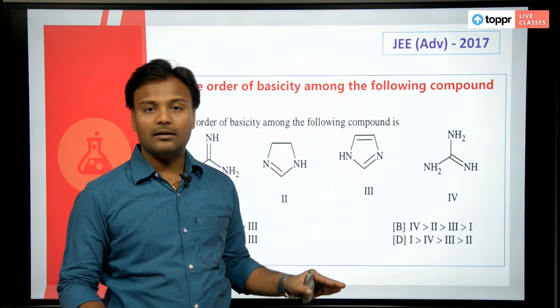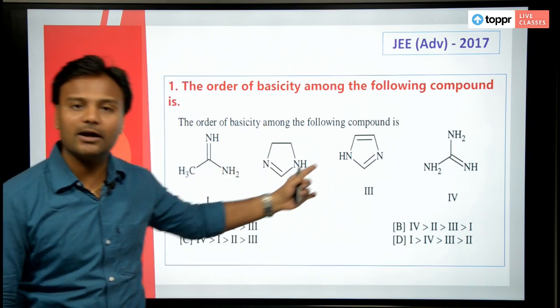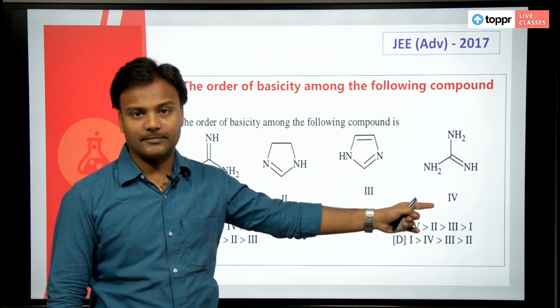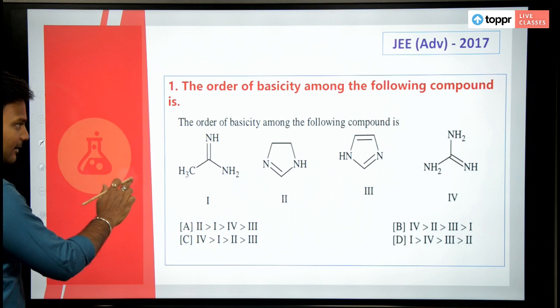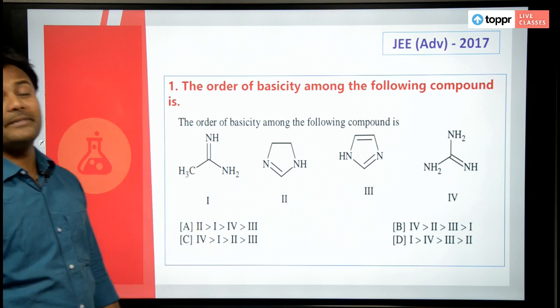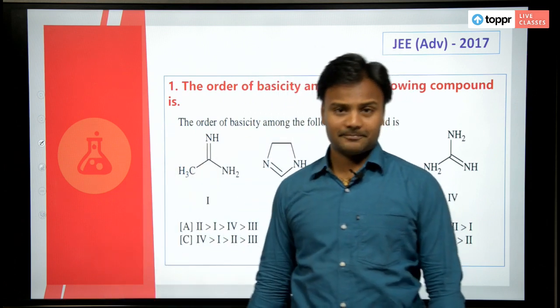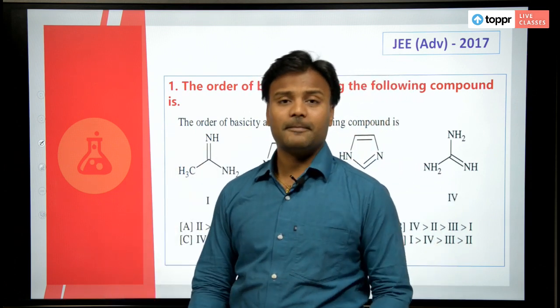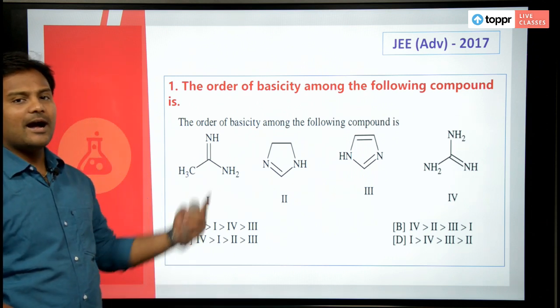They already mentioned that every compound is basic in nature, but what is the order of basicity, from the most basic to the least basic? Just find out. Try to think and answer this question.